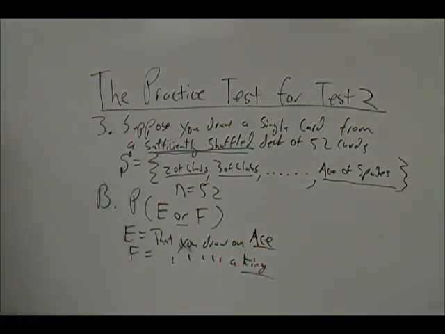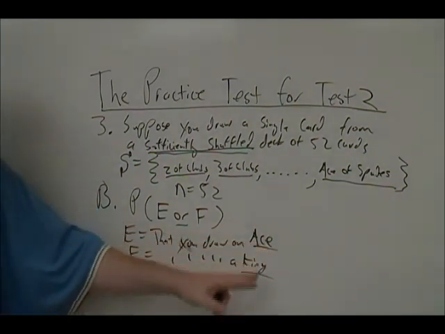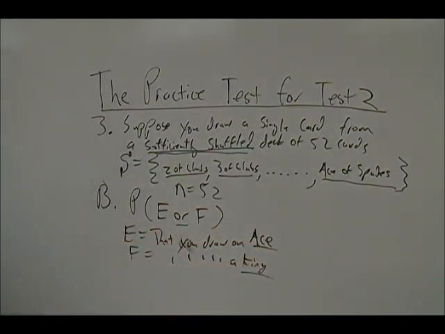So let's think about that. In order for E and F to be mutually exclusive events, it must not be possible to draw a card that is both an ace and a king at the same time. Is it possible to draw a card from a shuffled deck and end up getting both an ace and a king simultaneously?